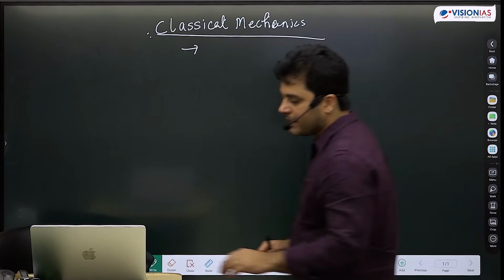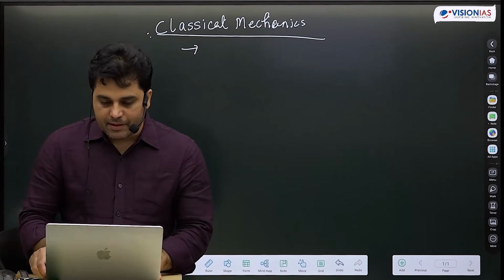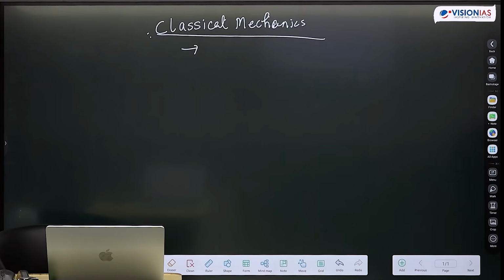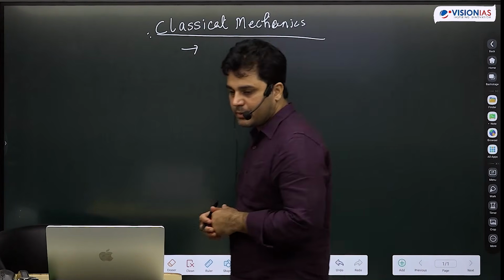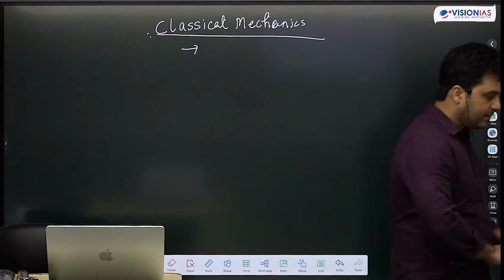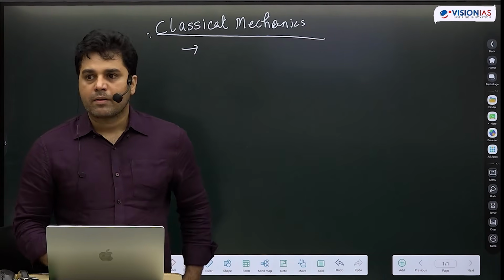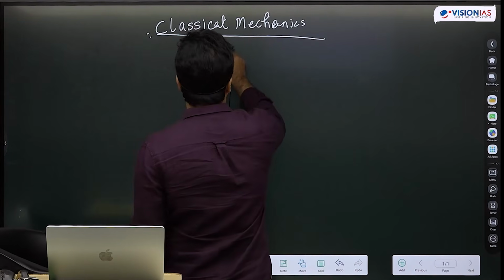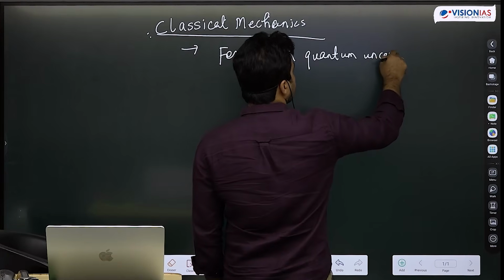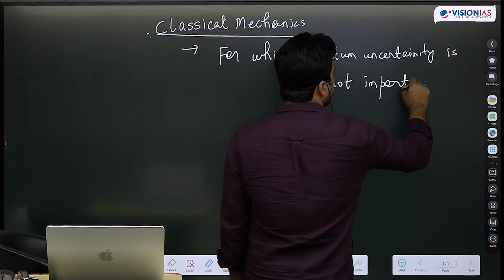Write down few things first. The scope of classical mechanics includes essentially everything for which quantum uncertainty is not important.